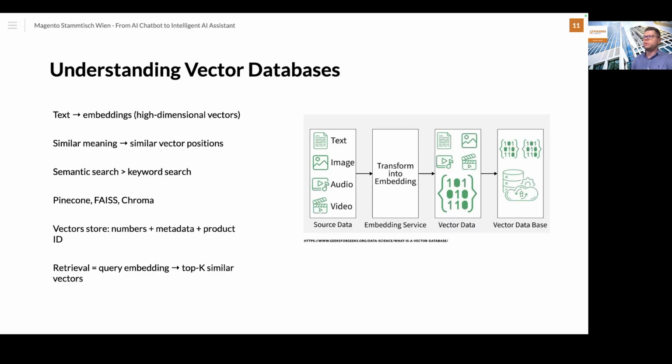As you saw in the previous slide, we are storing the embedding vector for the products, the original text like product description or product name, and the metadata, for example product ID, categories, product color, and so on. And how this retrieval works: we take the query, convert it into an embedding, and the system finds the top k closest vectors.